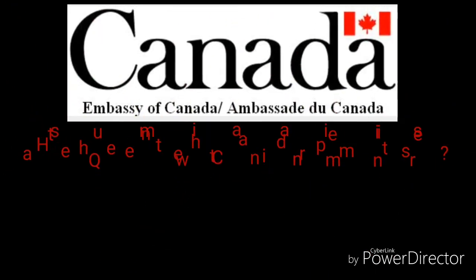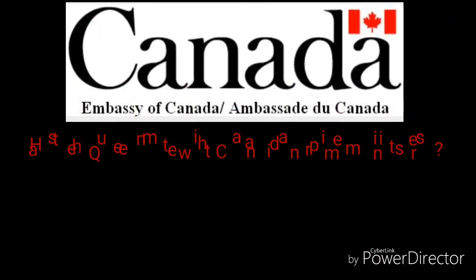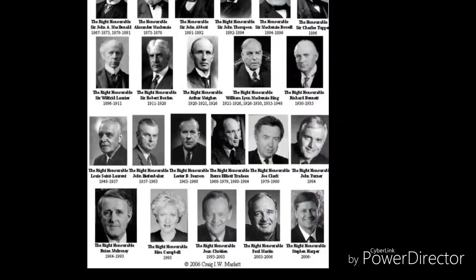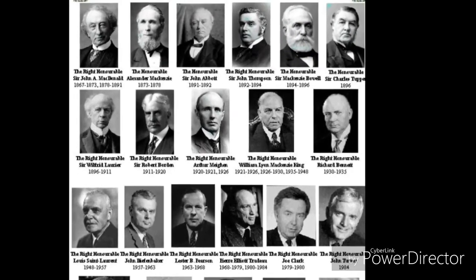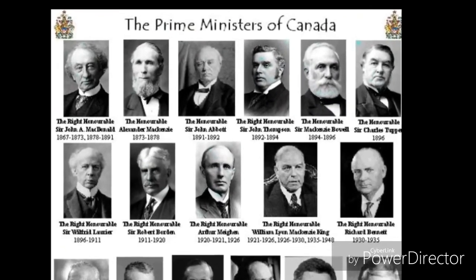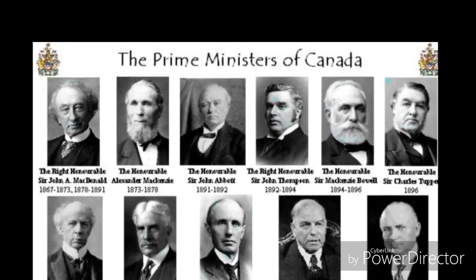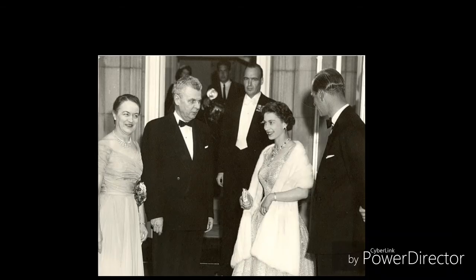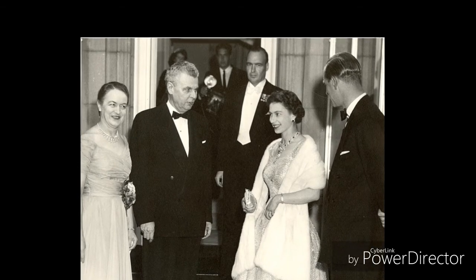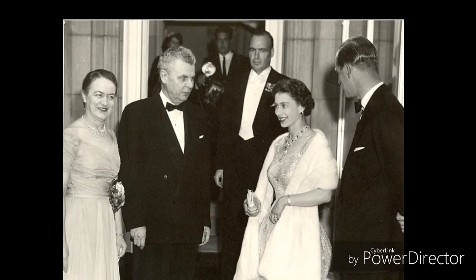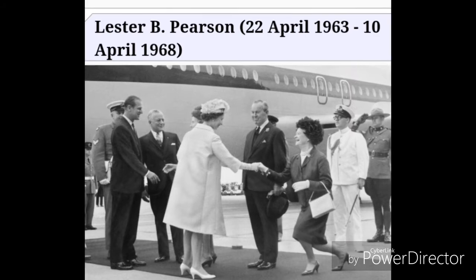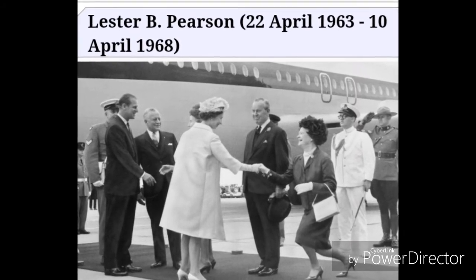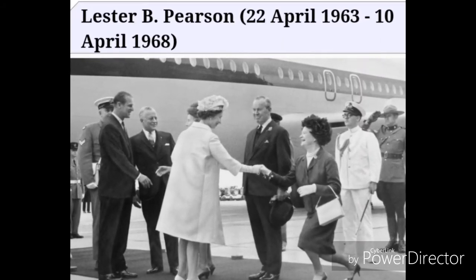The sixth and final question is, has the Queen met with Canadian Prime Ministers? The answer is yes. During the Queen's 65 years on the throne, she has seen and met with many of Canada's Prime Ministers, including Prime Minister Louis St. Laurent in 1951. Queen Elizabeth visited Parliament Hill in Ottawa during the reign of John Diefenbaker. Queen Elizabeth was greeted by Prime Minister Lester B. Pearson and his wife at the Uplands Airport in Ottawa.